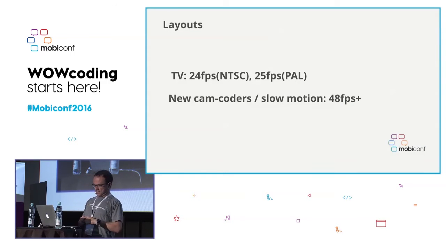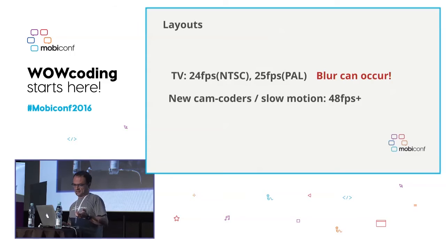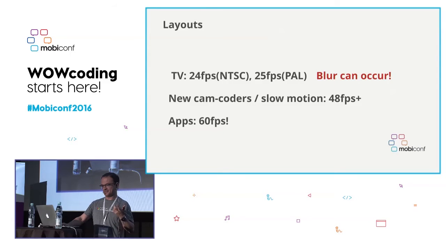Debugging layouts. When we are watching TV, we have a rate of 24 frames per second. That's the standard NTSC in America. 25 frames per second is the PAL standard that we are using here in Europe. And new camcorders on slow motion are up to 48 frames per second. So in television, even with this rate per second, blur can still occur. And when we go to applications, we have a refresh rate of 60 frames per second. That's crazy, and it's much more than television.